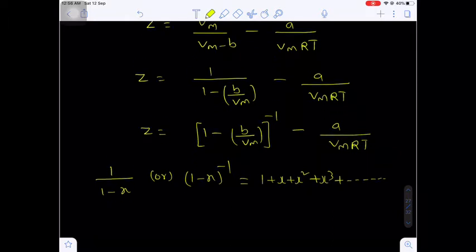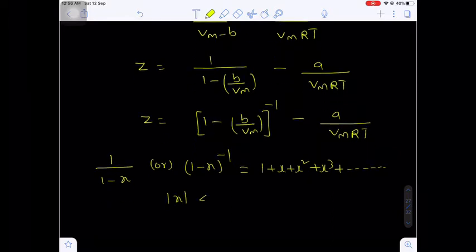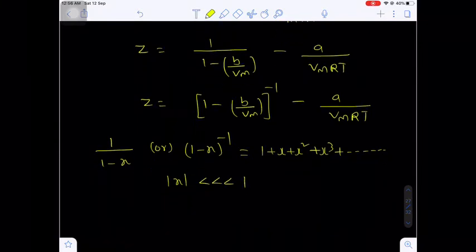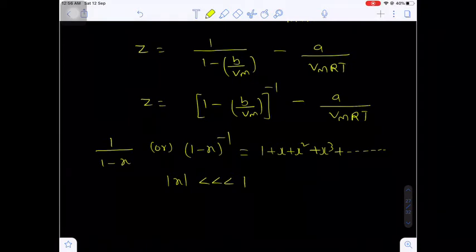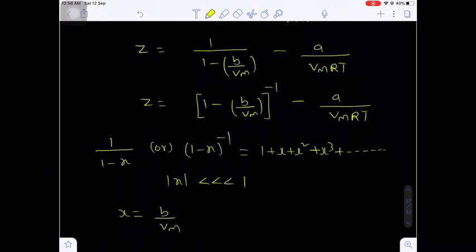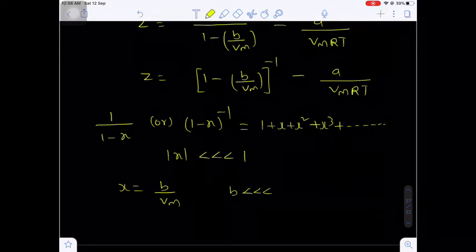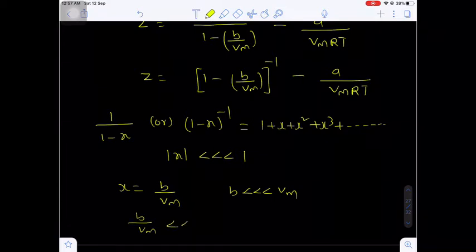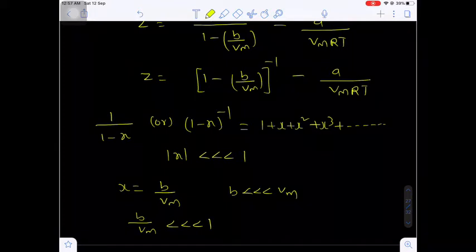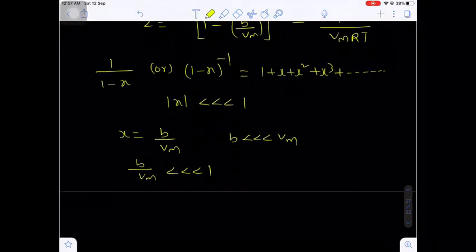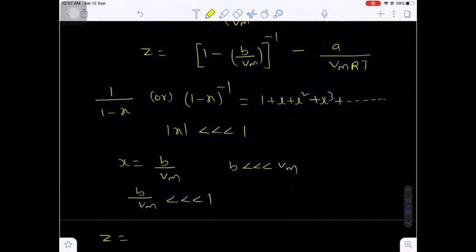The condition here is that the x value should be too small as compared to 1. In the above expression, the x value is b by the molar volume. Here the b value is too small as compared to the molar volume. Are you getting my point? That means b by Vm is too small as compared to unity. Now if you expand this expression, Z value equals what?